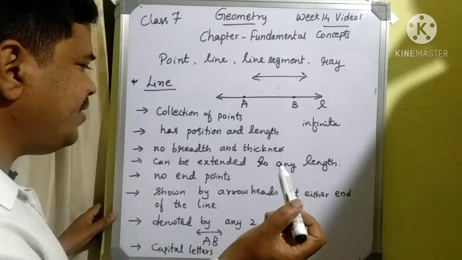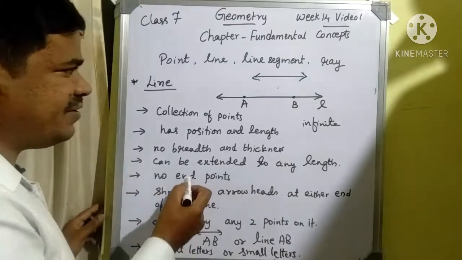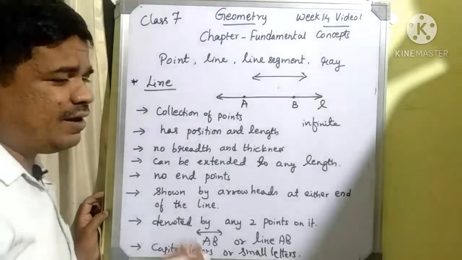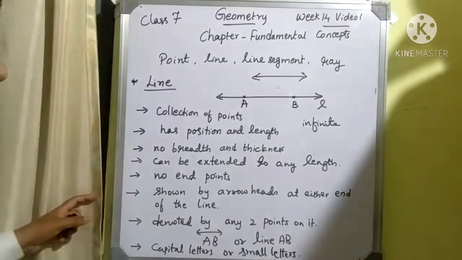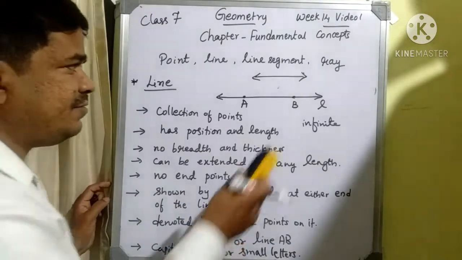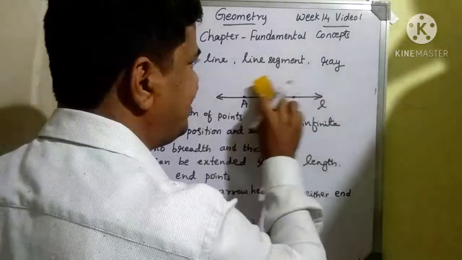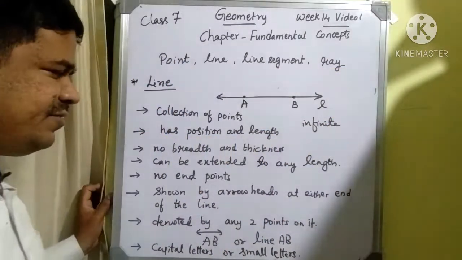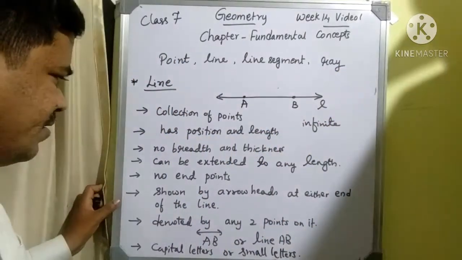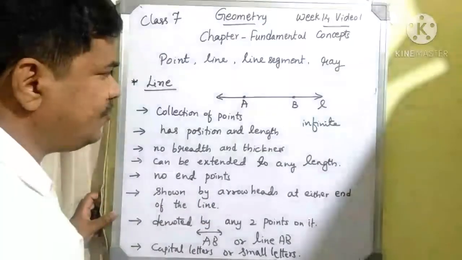Now, it has no end points. It has no end points means I can't tell where it ends, because that's why it is called infinite. It moves in an infinite direction. That means infinite length is present there, and it has no end points.